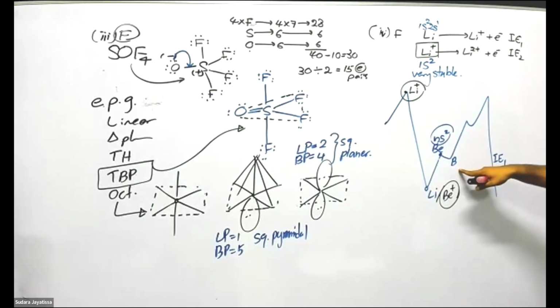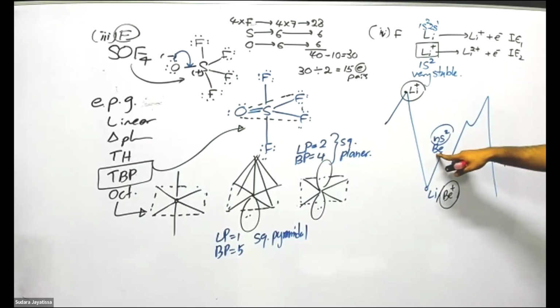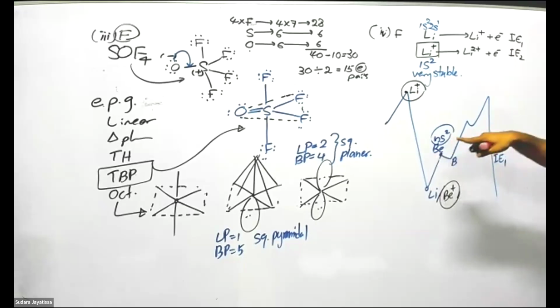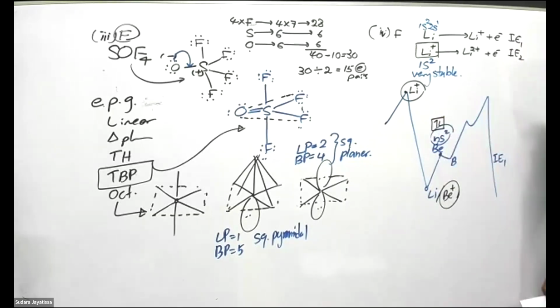Boron is having 2s2, 2p1. Beryllium is having 2s2. 2s2 is better. Why am I telling it is better? Because it is a fully completed sub-energy level. ns2 is stable.